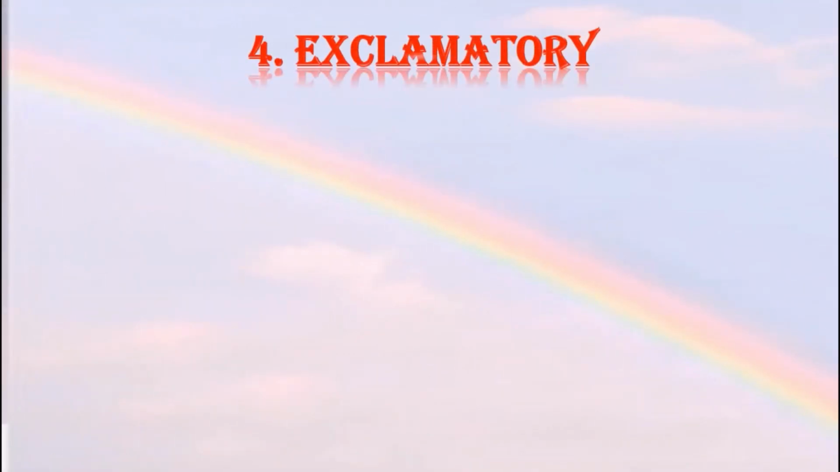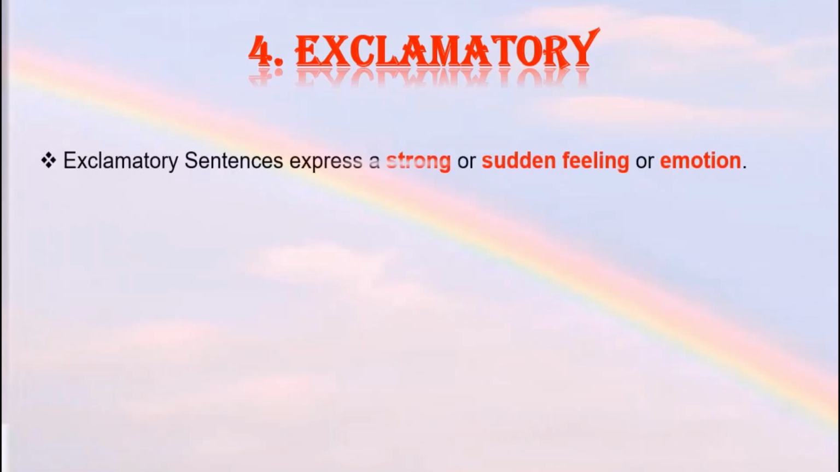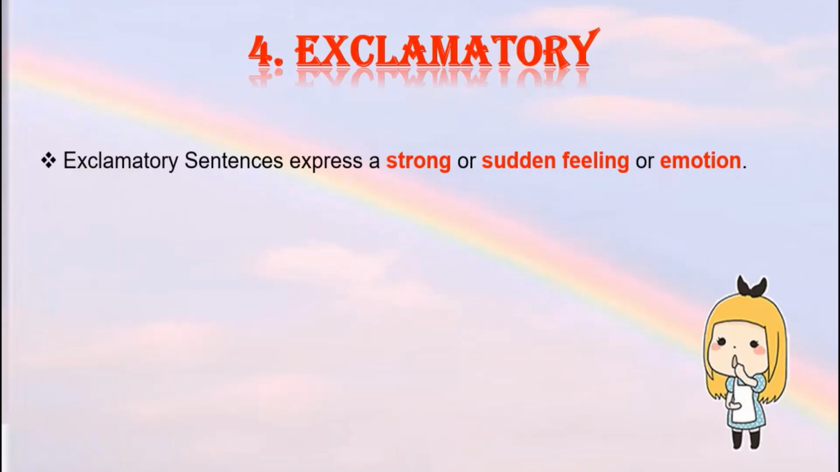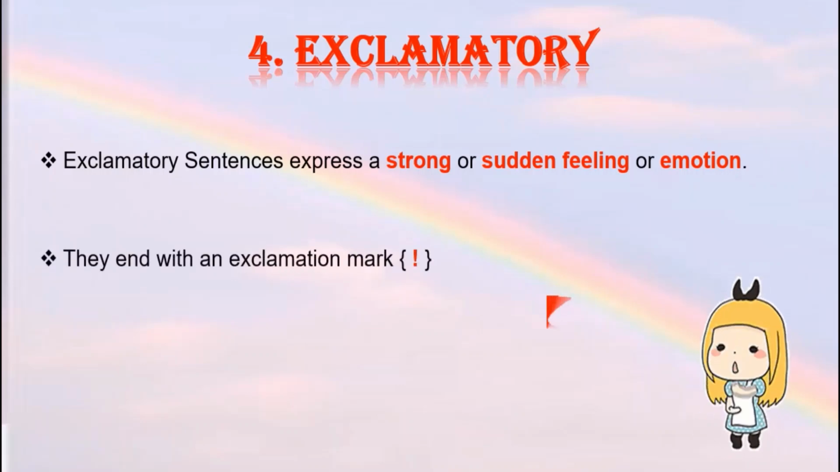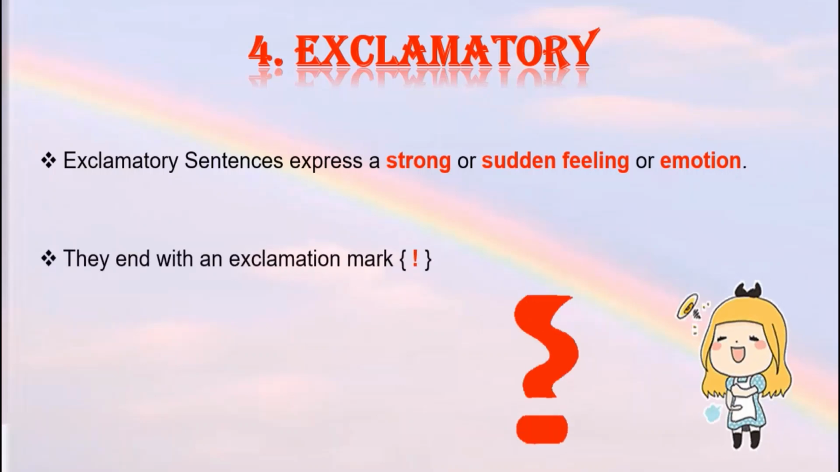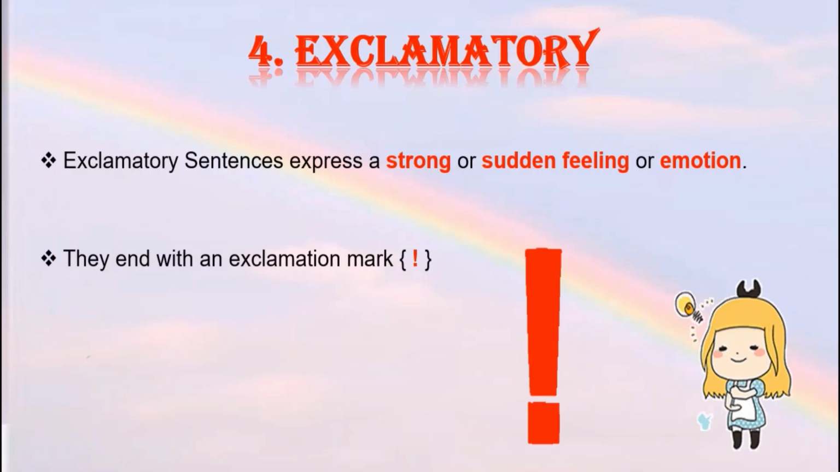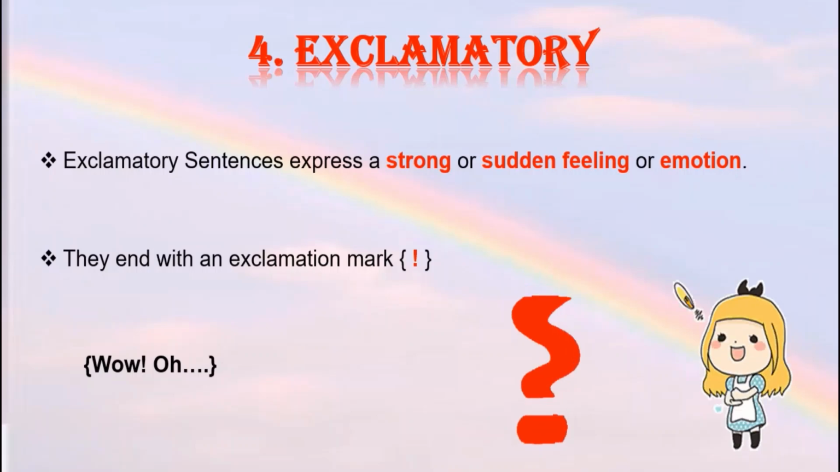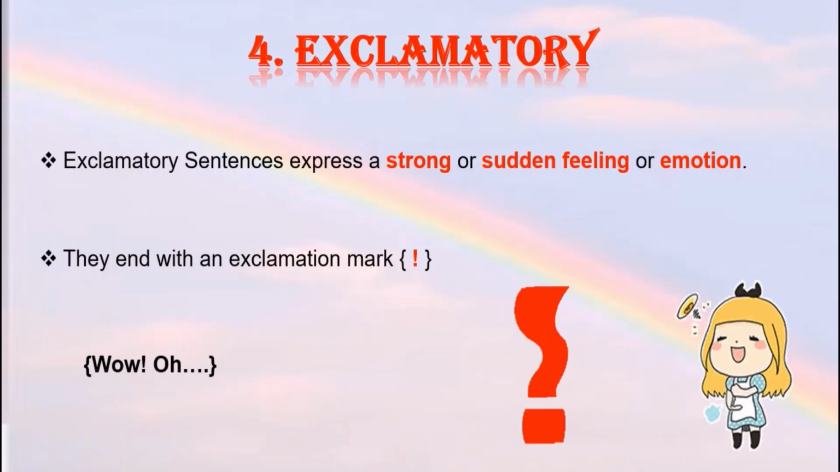Let us now move forward to the last type of sentence for the day, that is exclamatory. Exclamatory sentences express a strong or sudden feeling or emotion. And most importantly, these sentences end with an exclamation mark. We also use some words like wow or oh with a sense of wonder, and so we put an exclamation mark.